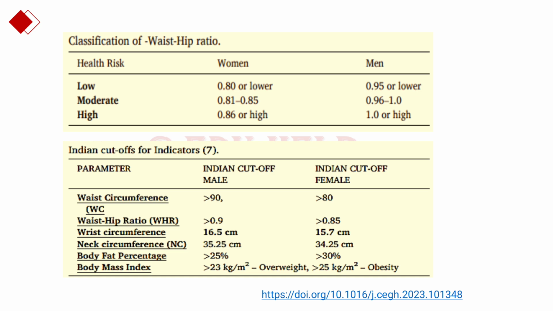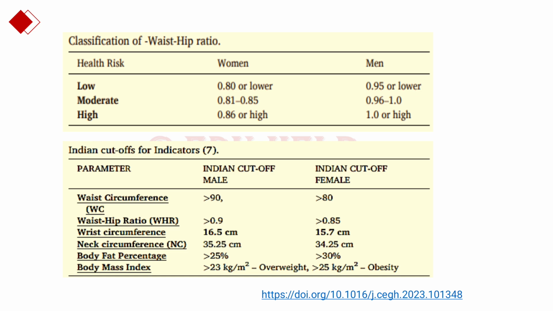This is the classification of waist-hip ratio. If we divide waist circumference with the hip circumference, then we will get the waist-hip ratio. It is most of the time less than or equal to 1. If a person is having low health risk, in case of women, it is measuring 0.8 or less than 0.8, and for men, it is 0.95 or lower than that.